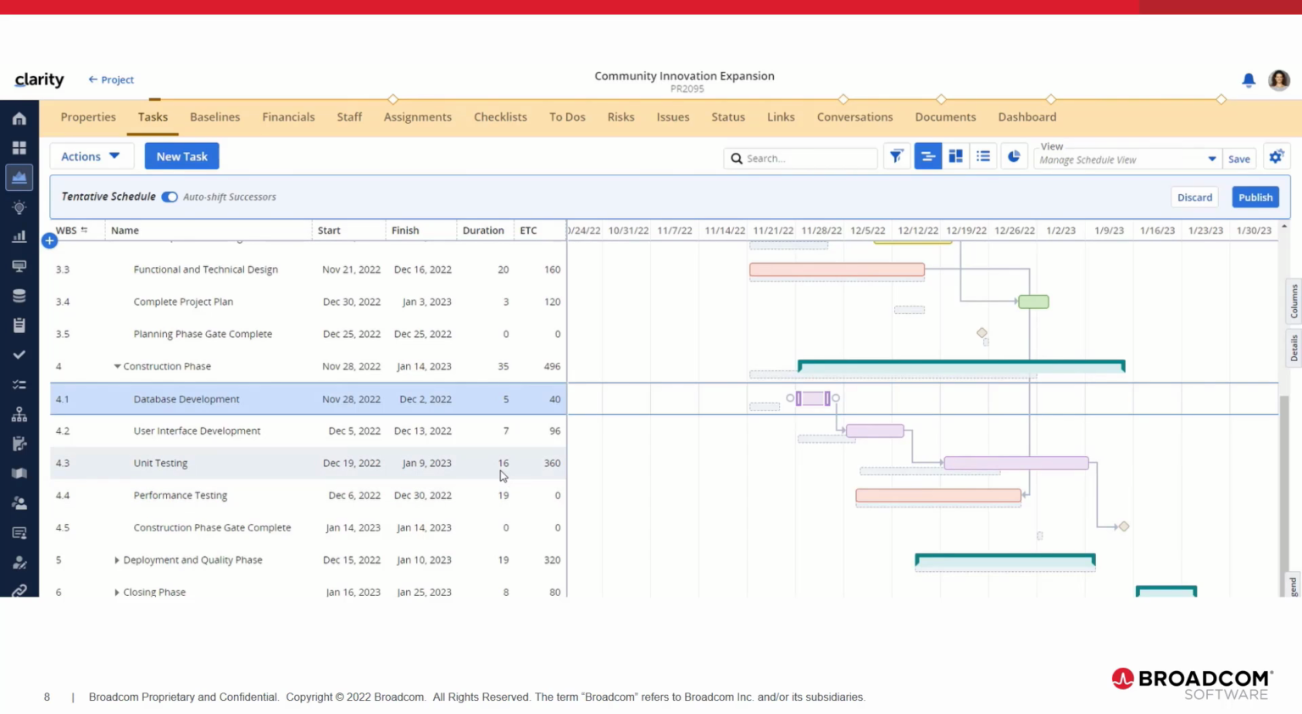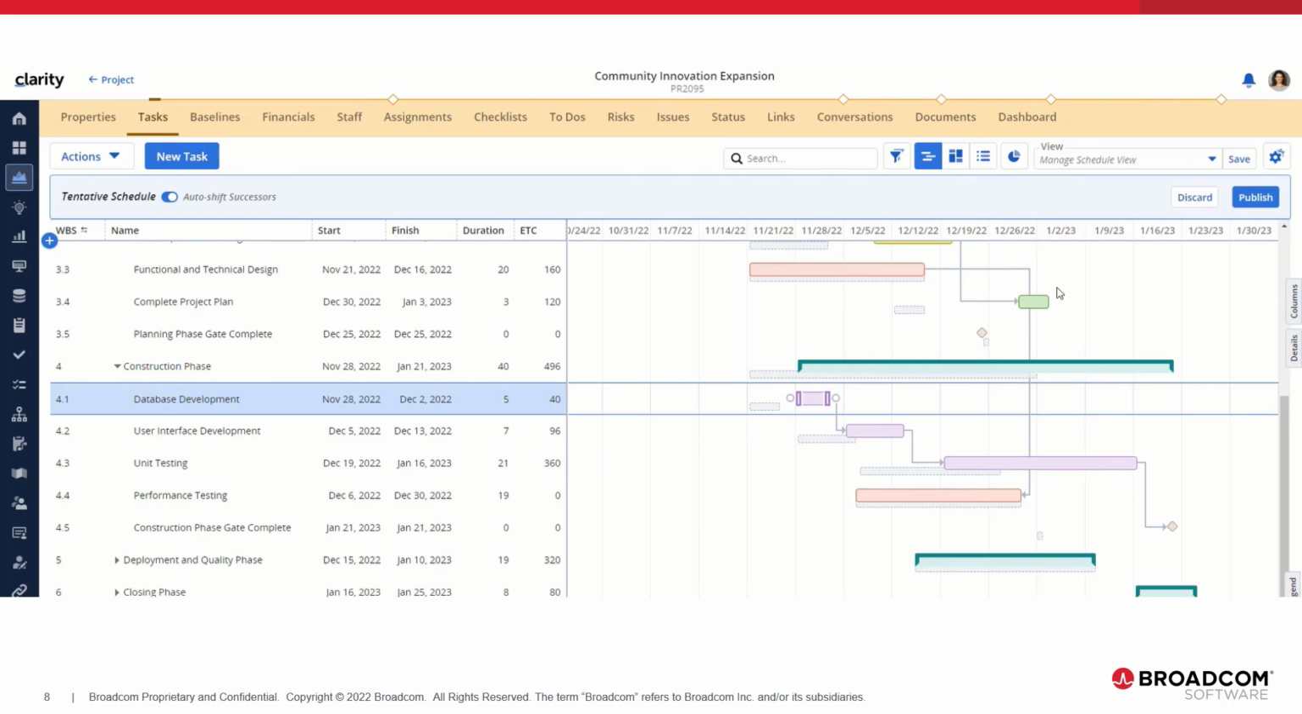So we see that this one is 16 days. If we change the finish date inward, it changes the duration to 13. If I change it to go forward, it'll increase the duration and it'll move the dependent task as well. It changed it to 21 days.